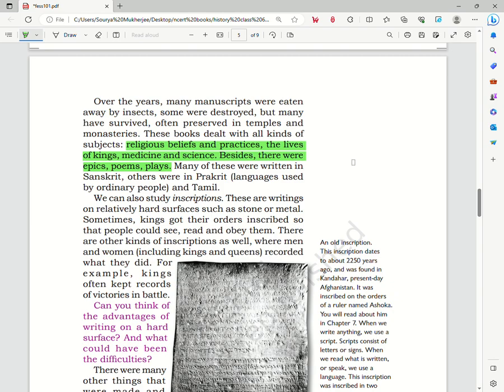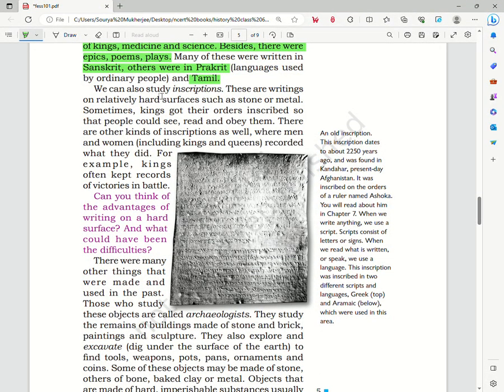So the language of these manuscripts was mainly Sanskrit, and the others were written in Prakrit. Prakrit is the language that was used by the ordinary people. Sanskrit, as you know, is the language that was mostly used in religious texts. It was known by the Brahmins, and other than Brahmins, many other people did not learn Sanskrit. So the language used by the others was the Prakrit languages. And it also mentions here that Tamil, in southern India, is one of the oldest languages, and we find many manuscripts written in this language.